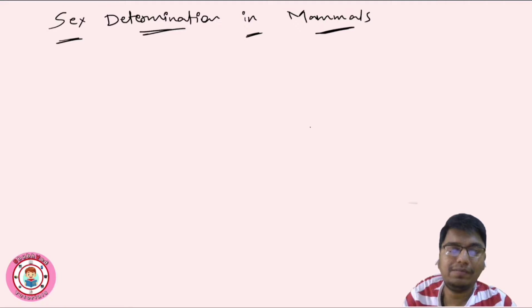This video is about sex determination in mammals. In the previous video we studied sex determination in animals. This video is exactly about the mechanism of how sex is determined in mammals, basically humans.